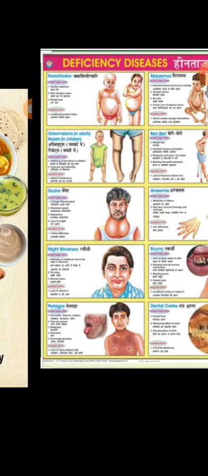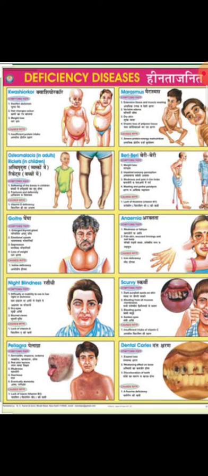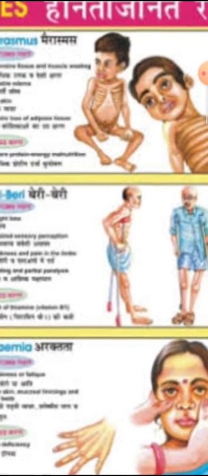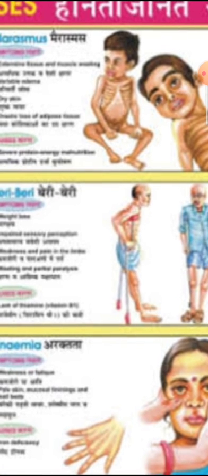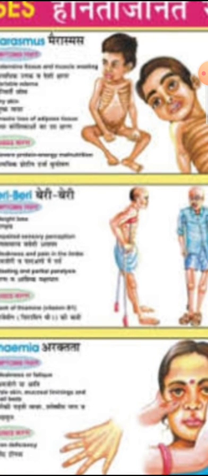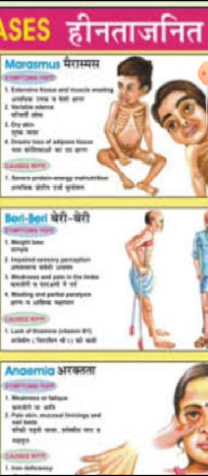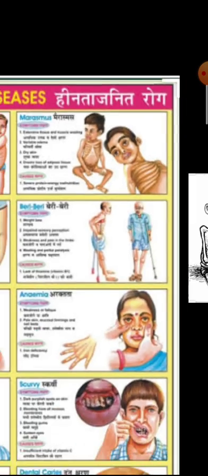Now the next one is vitamin B, beriberi. If you can see the person in blue, two kinds of persons are being described here. Beriberi. Vitamin B, beriberi. Stomach disorders, dry skin, ulcers in the mouth. This happens when there is beriberi. Their skin is dry, they are having stomach disorders, and it is very difficult for them to even walk.